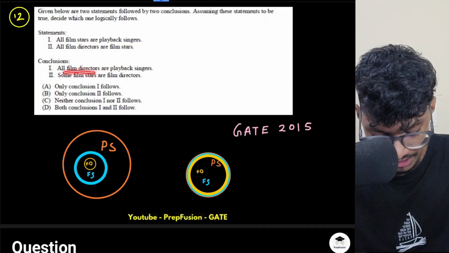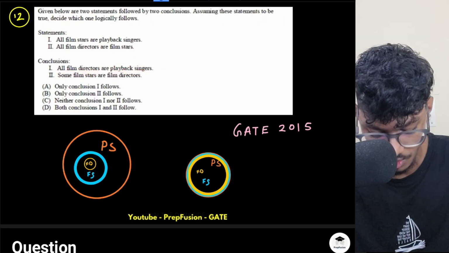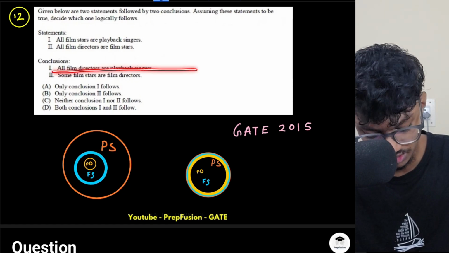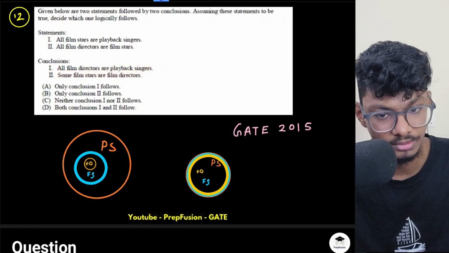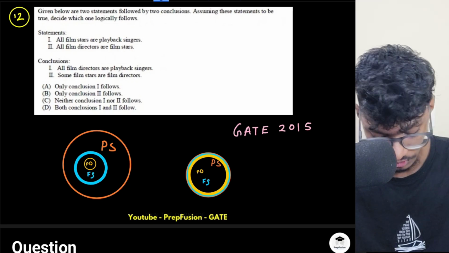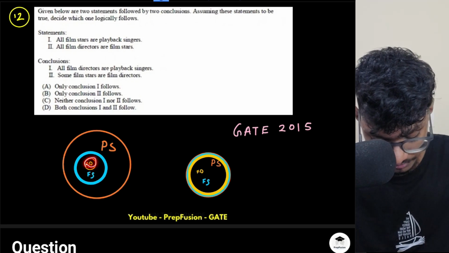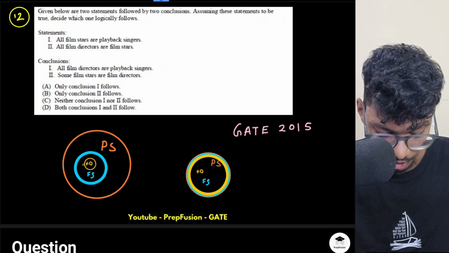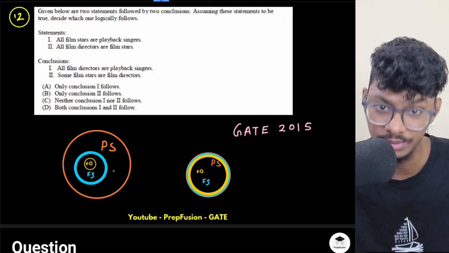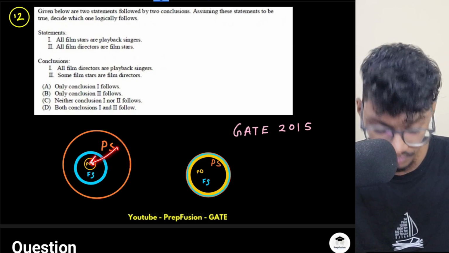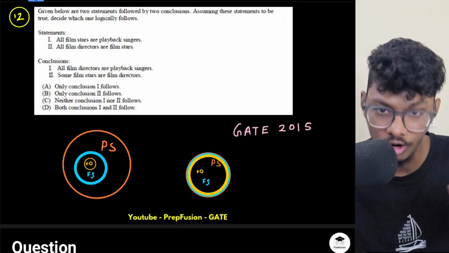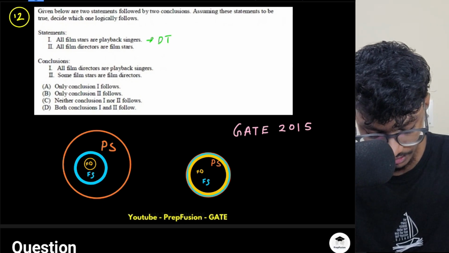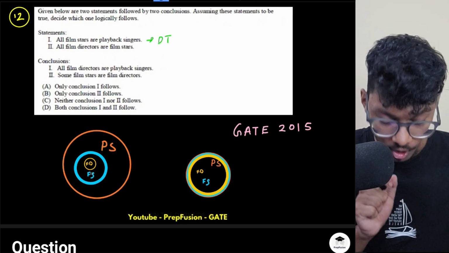Now, all film directors are playback singers. There is a possibility, right? This is telling me that all film directors will be playback singers. Yes, it is not just a possibility. It is definitely true, because as all film directors are film stars and all film stars are playback singers, that means all film directors will be playback singers. So this is definitely true. Why? Because all film stars are playback singers.